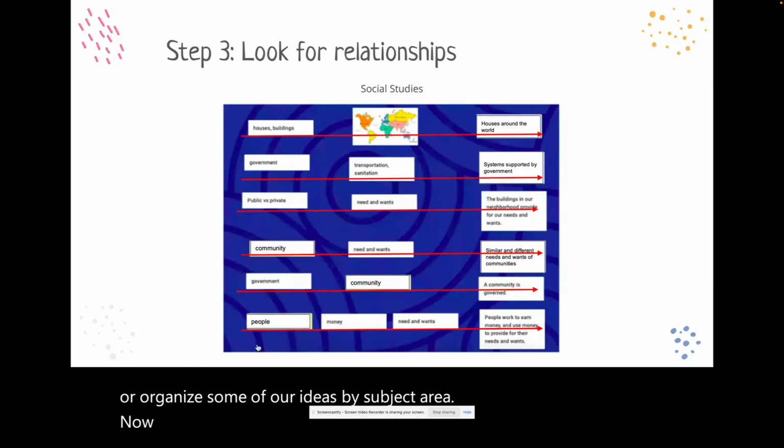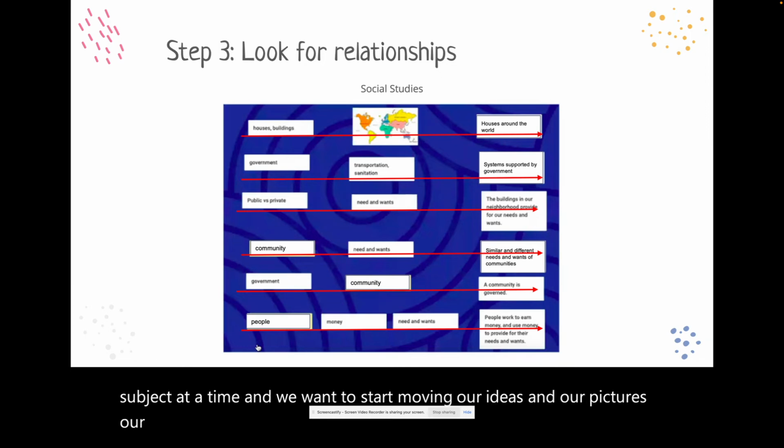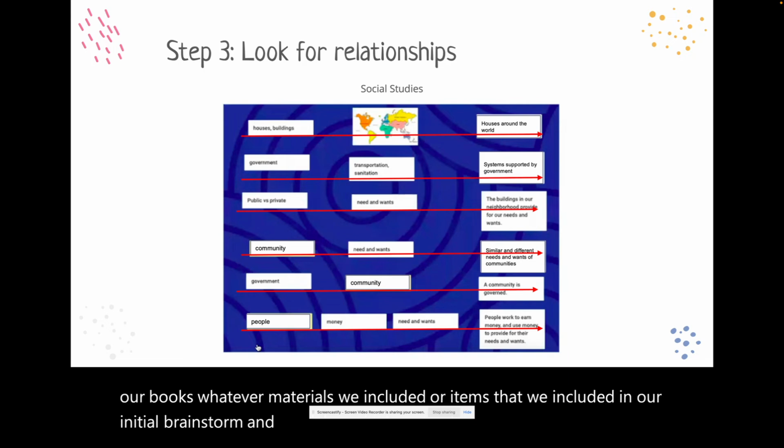Now that our ideas are grouped by subject area, we're going to take each subject at a time. And we want to start moving our ideas and our pictures, our books, whatever materials or items we included in our initial brainstorm and then moved into this subject area.